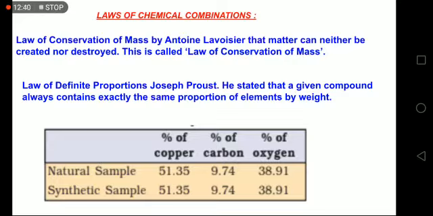I'll give you one more example. Suppose they're talking about NH3, ammonia. Now in ammonia only two types of elements are present, nitrogen and hydrogen. And we all know the formula of the compound ammonia is NH3. Now whatever is the percentage composition according to their masses, if a scientist is making the same chemical ammonia in the lab, that would be called a synthetic sample, because they are synthesizing, it is not natural. Now the compound remains the same, NH3, so they have to be very careful that the percentage composition cannot change.